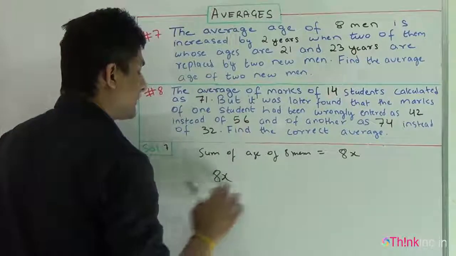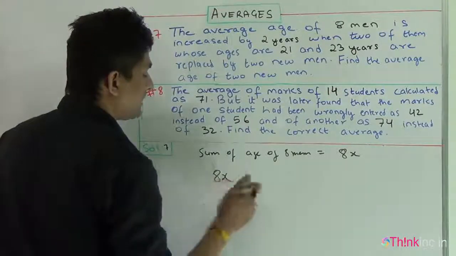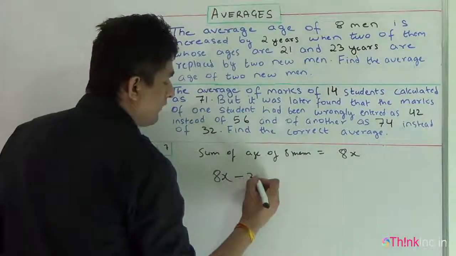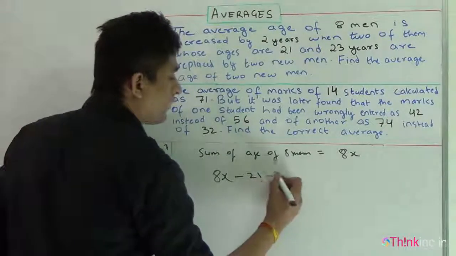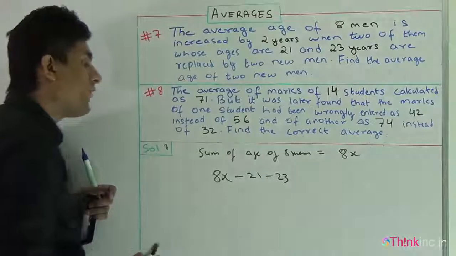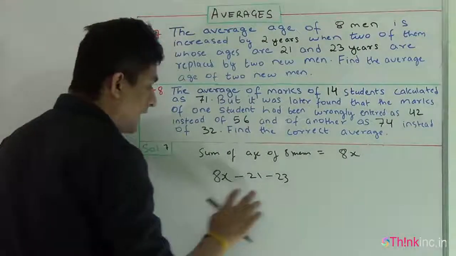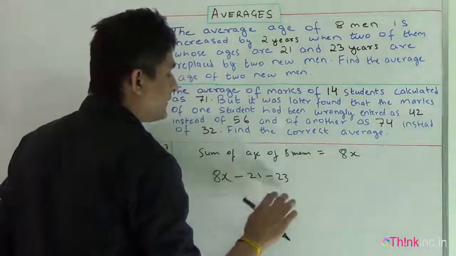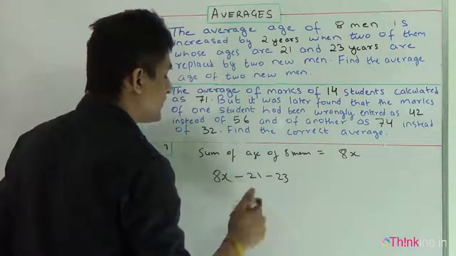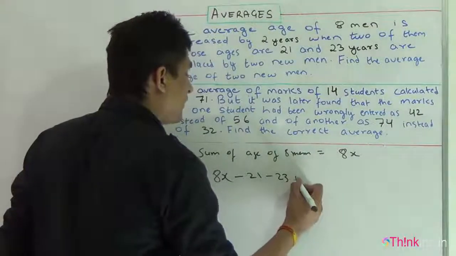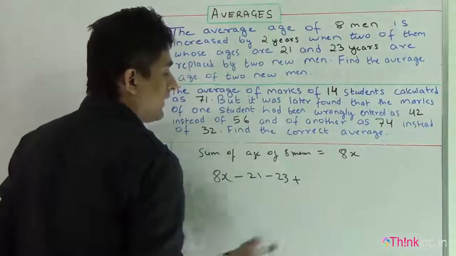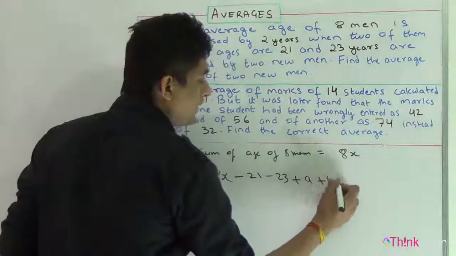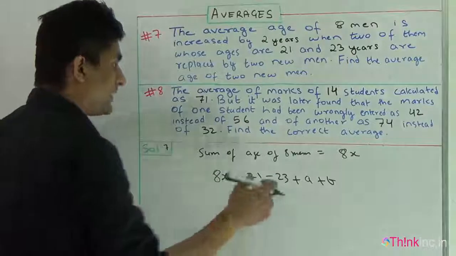Okay, here this is the sum of age of the 8 men. From these 8 men, one man who is 21 years old and another who is 23 years old have left the group. So I deduct their ages, that is minus 21 and minus 23. Now what happened? 2 new men, let their ages be A and B, have joined this group.